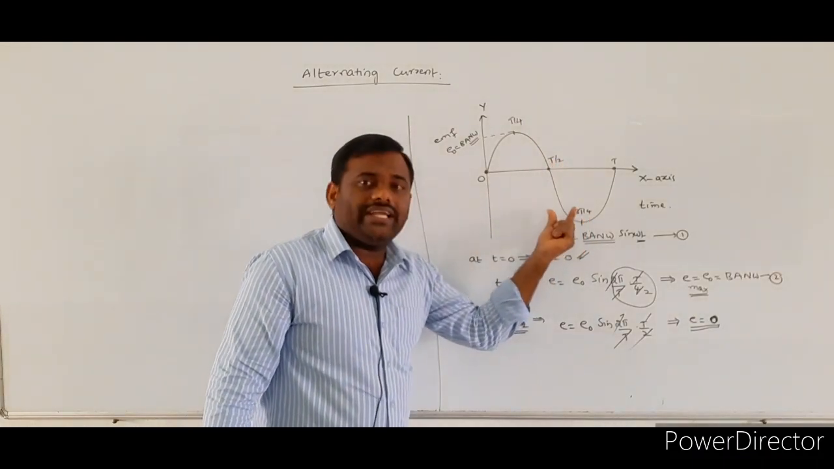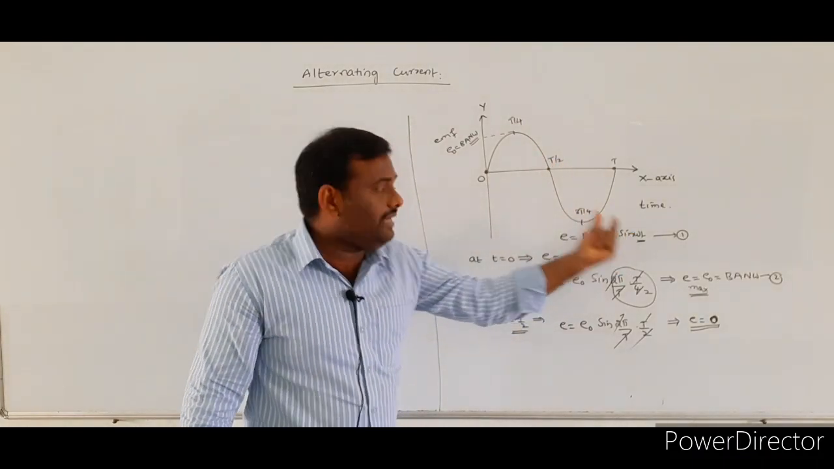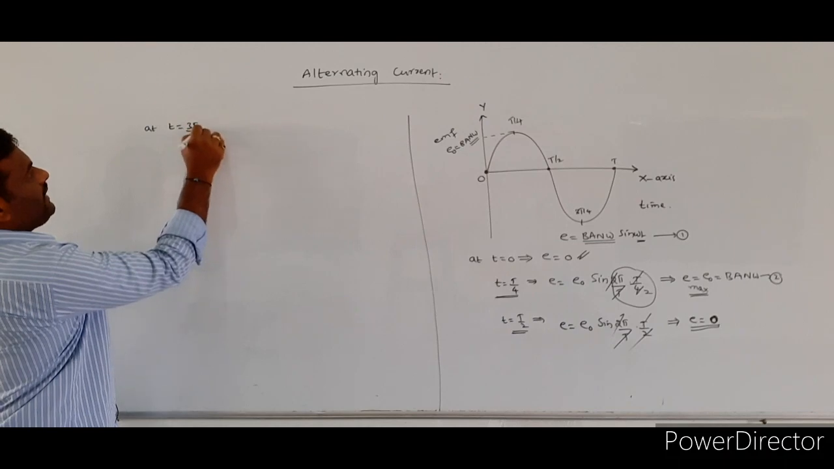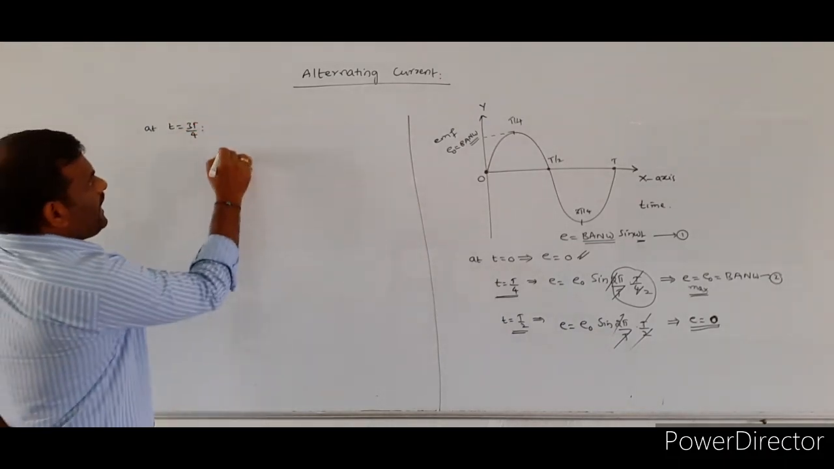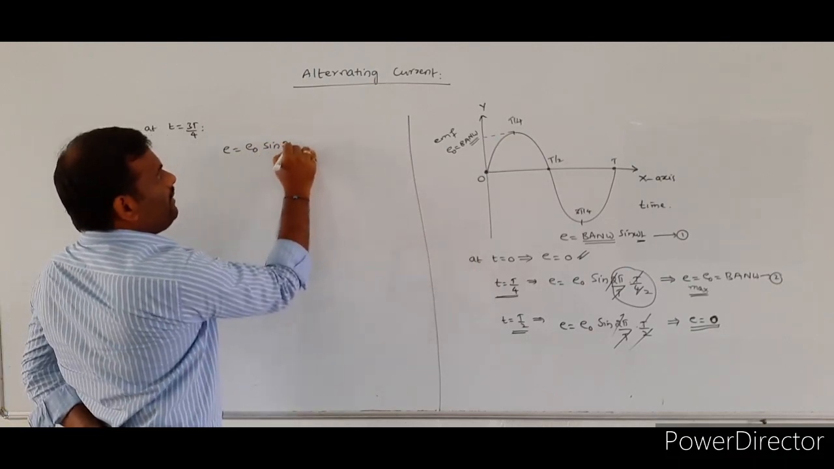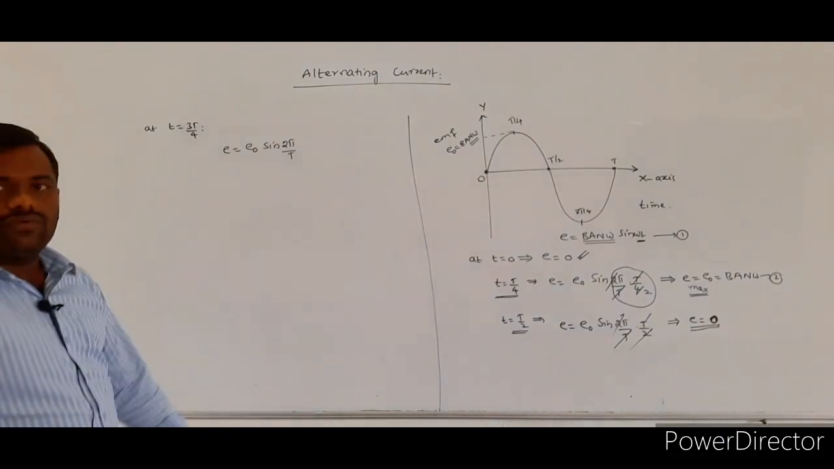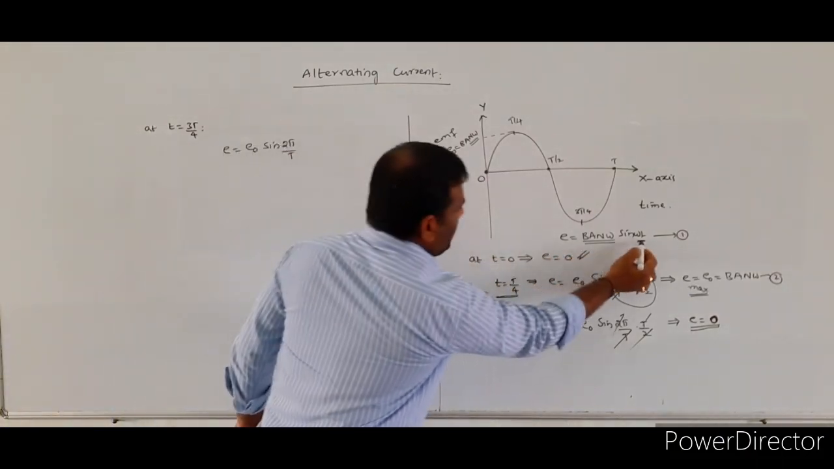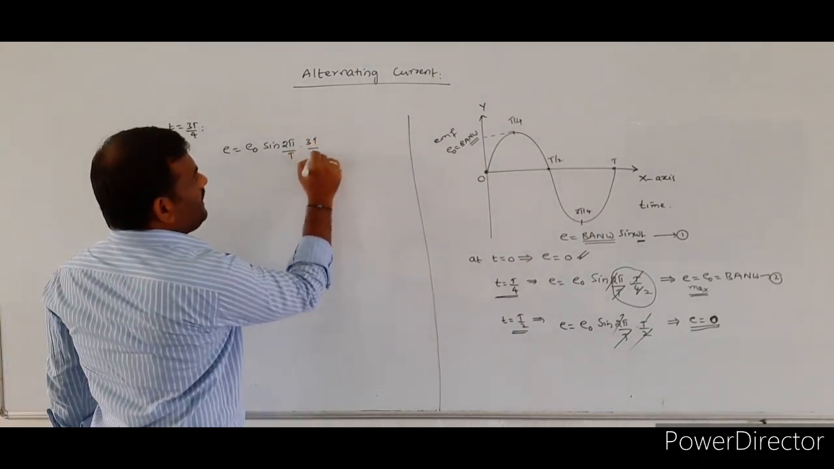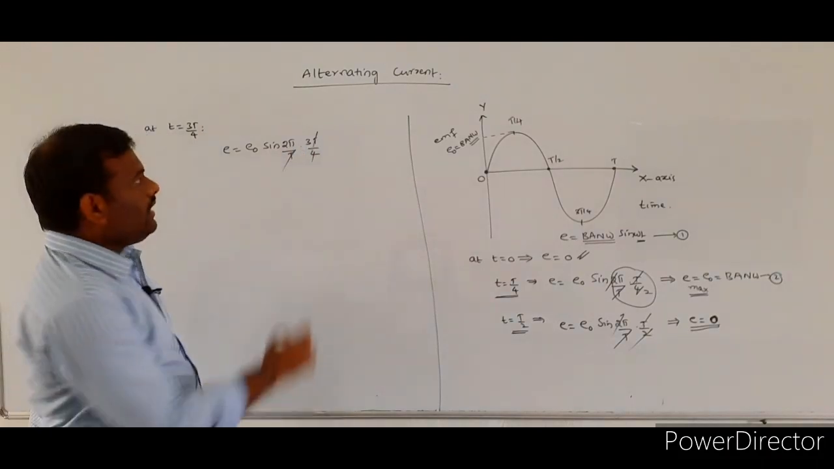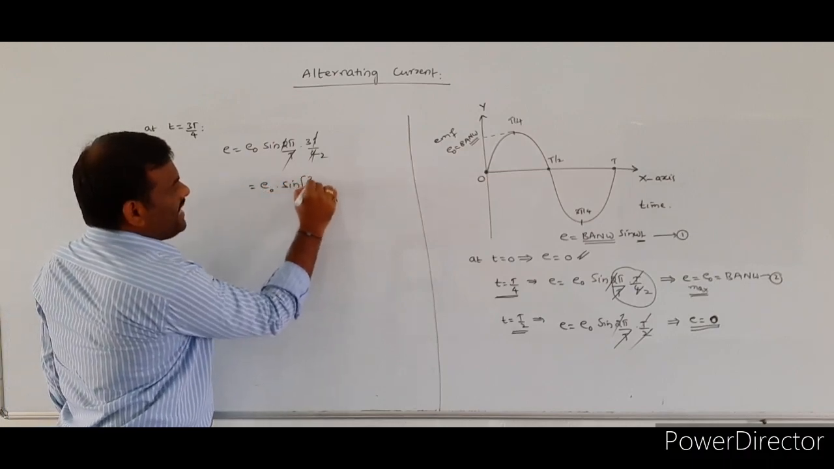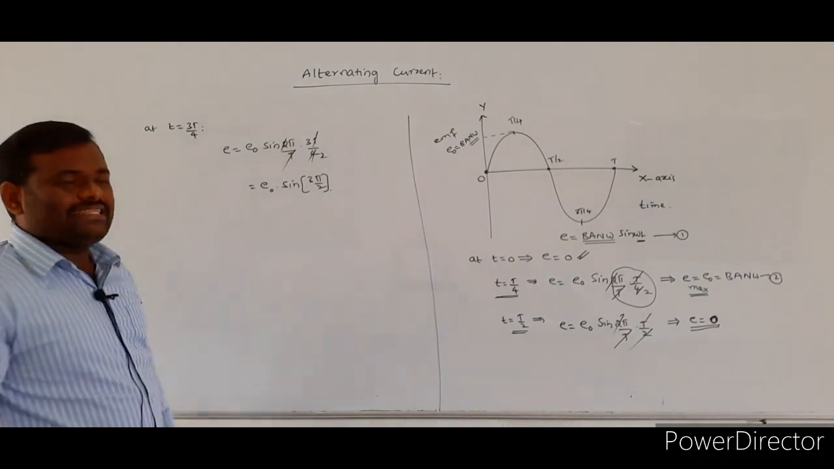So we checked the values at t equal to 0, T by 4, T by 2. Now we will calculate the induced EMF value at t equal to 3T by 4. Again write the general equation: E is equal to E naught into sin omega t. Omega means 2 pi by T. In the place of small t we put 3T by 4. T gets cancelled, 2 and 2 also cancel. So we get E naught into sin 3 pi by 2.